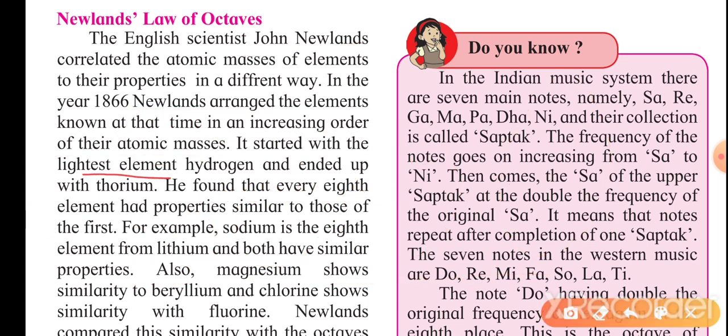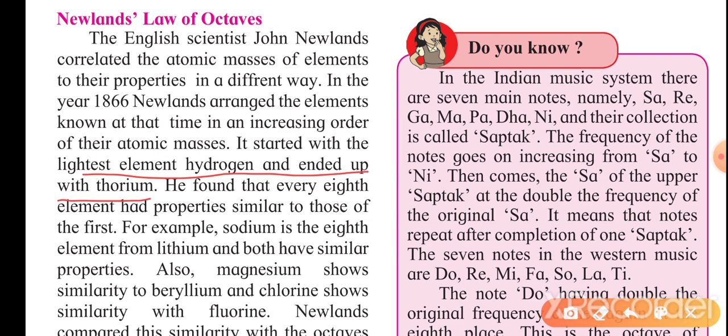He started with the lightest atom, hydrogen, and ended with thorium. Only 56 elements were known at that time.